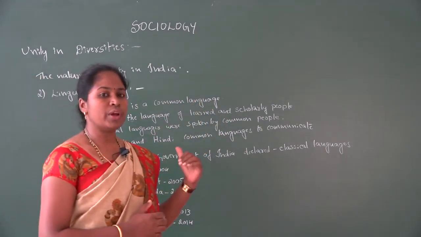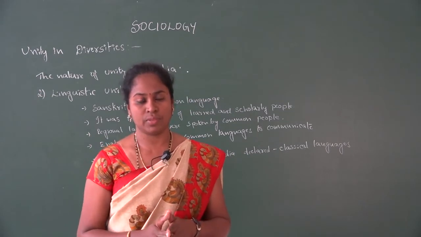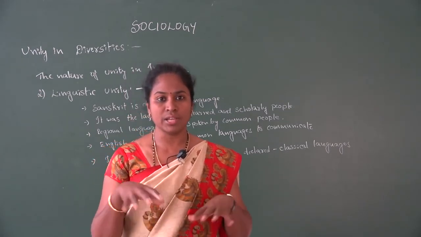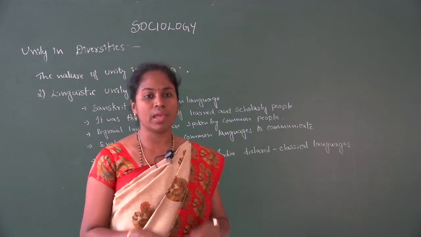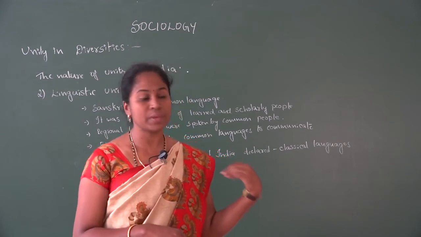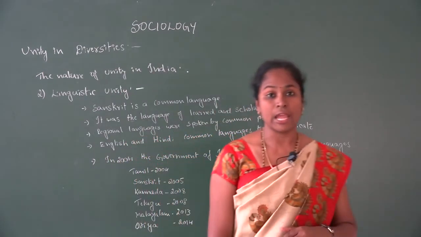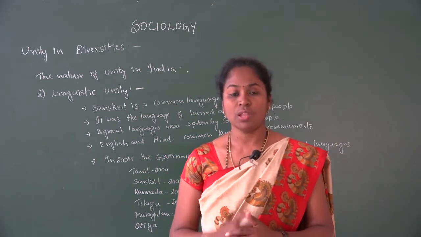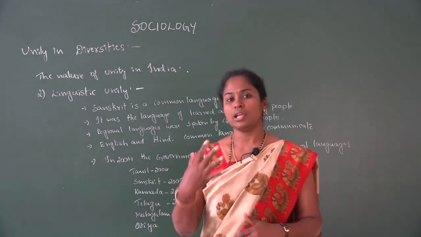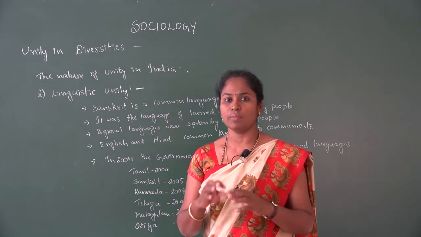The common people used to speak in regional languages, the language which was there in that particular place. Then after that English and Hindi became a common language for communication. The people could communicate in English or Hindi.